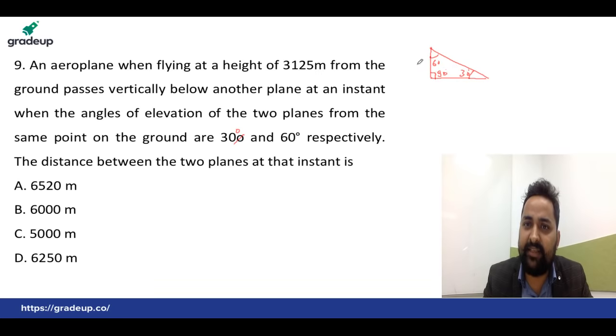In front of 30, the ratio must be 1. In front of 60, that must be root 3. In front of 90, that must be 2. Okay, this is 1 ratio. This is root 3 ratio and this is 2 ratio. Then how to solve this thing after that?